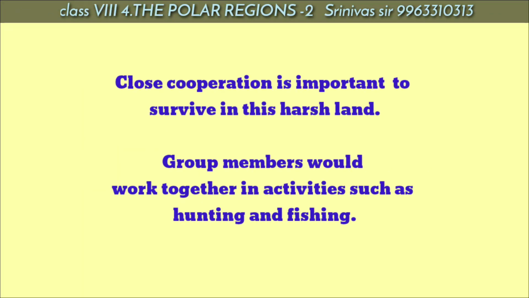Close cooperation is most important to survive in this harsh land. Why did the Eskimos live in groups? What would happen if they did not cooperate with each other? If they did not cooperate, how would they hunt whales, caribou, and seals? How would they build their homes?